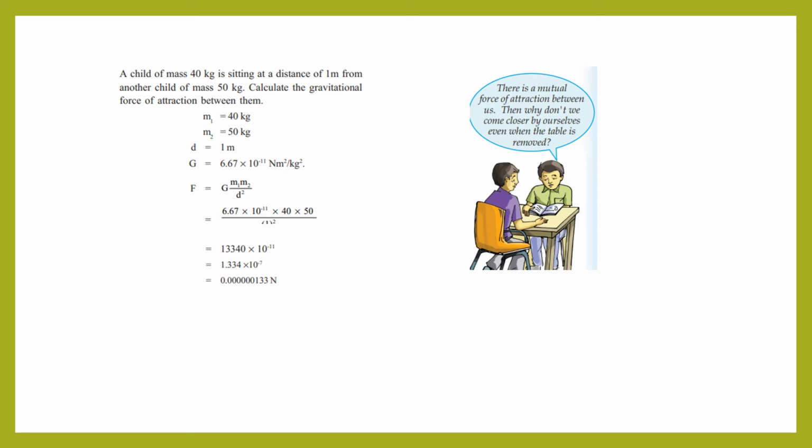This much smaller value we are getting, 0.000000133 Newton. So that much less force of attraction will be there between two individuals who are at 1 meter distance and having this much mass.